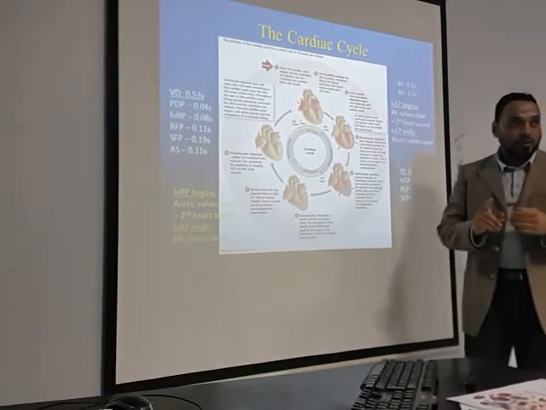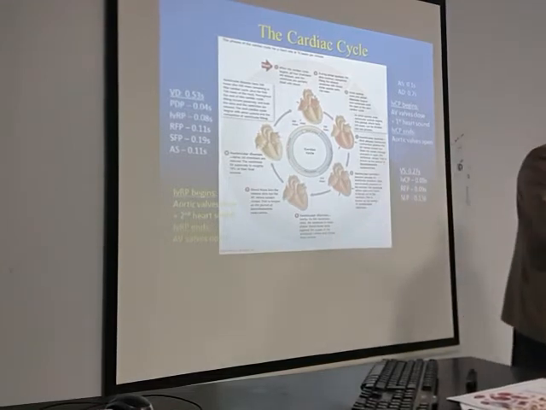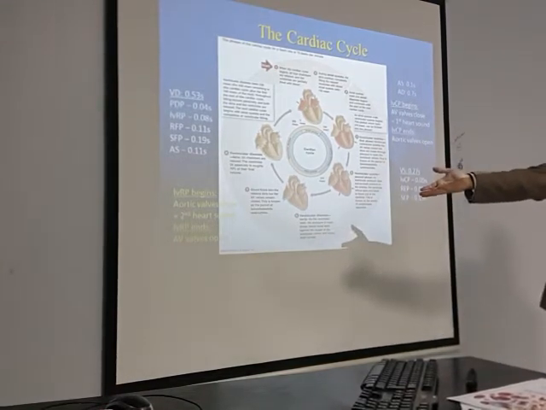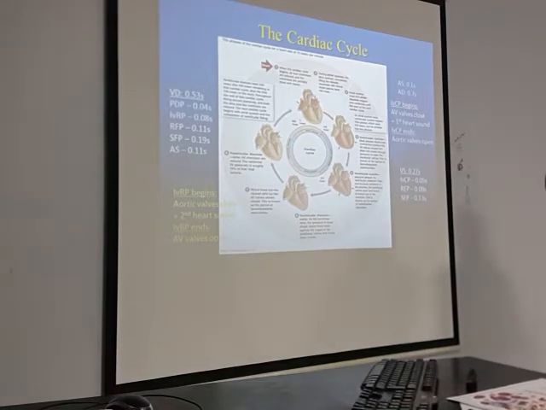The isovolumetric relaxation phase will be followed by, again, the same thing you have to imagine. Why is it isovolumic relaxation? Because the aortic and the pulmonary valves have closed, but the AV valves have not yet opened. Why will the AV valves open? Because the ventricles are relaxing. When they are relaxing, pressure inside the ventricles will decrease. When the pressure decreases, the blood contained in the atria will try to flow down, and the AV valves will open.